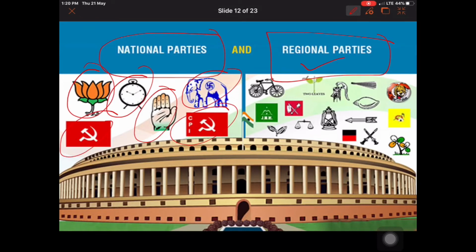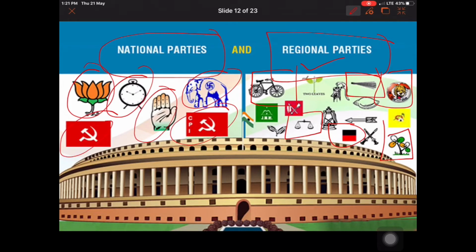Regional parties, like Samajwadi Party, Aam Aadmi Party, Shiv Sena, TRS and others like Akali Dal, nominate representatives to contest elections in a particular region, or they hold power in one particular region, and their candidates belong to that particular region.